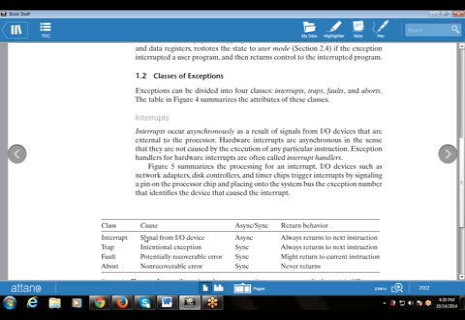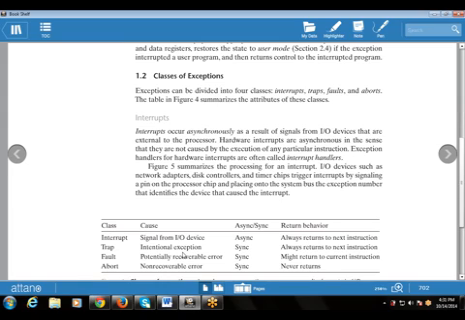So, first of all, the interrupt. An interrupt occurs whenever there is a signal from an input-output device. There is a line going from the input-output device, and that signal is known as the interrupt. It is of asynchronous form. The return behavior is that it always returns to the next instruction. That is your interrupt.